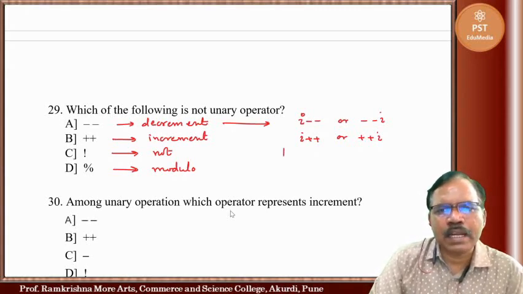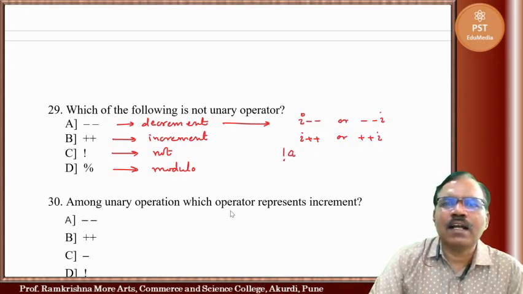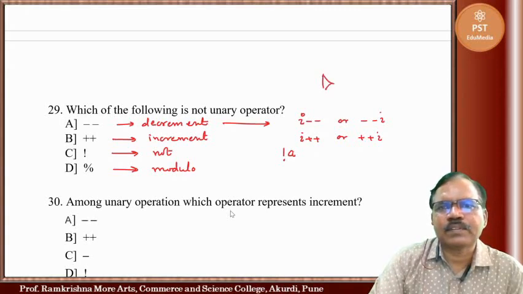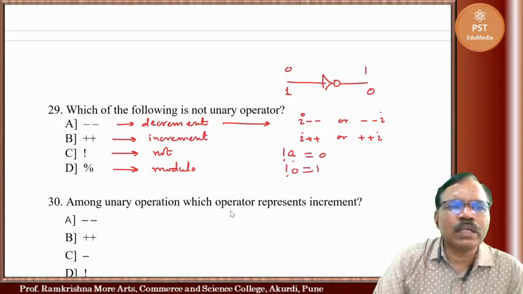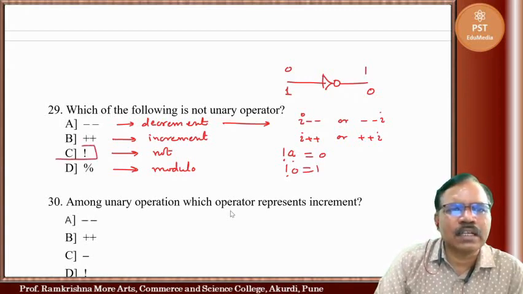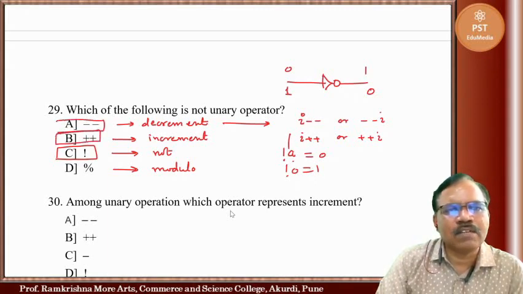NOT means you can write not A. Not A works like a NOT gate. If the input is 1, the output is 0. So if A is high, its value will be 0. If A is low, means not 0 will be equal to 1. So this one requires a single operand.